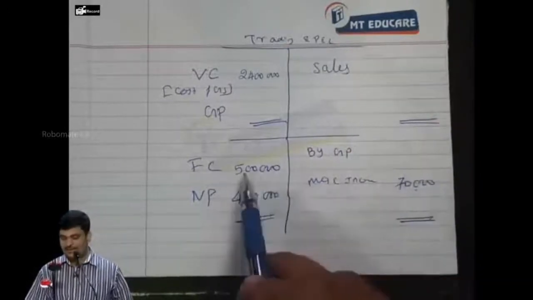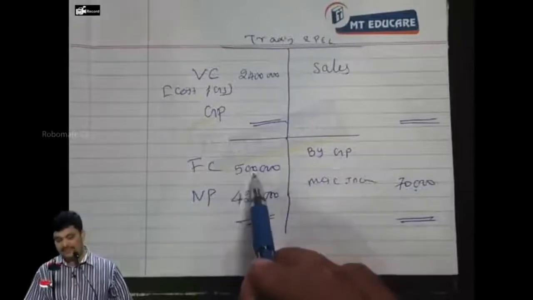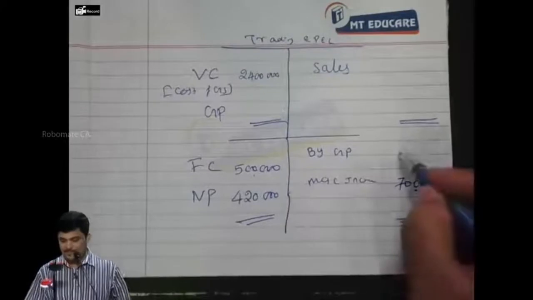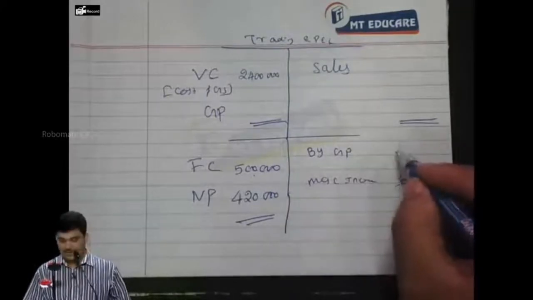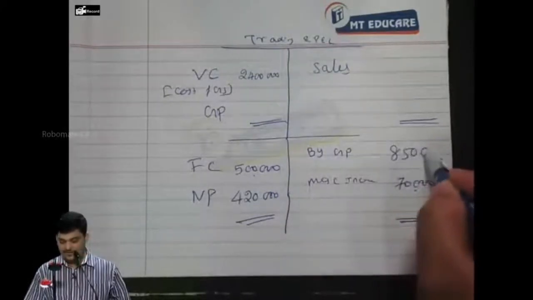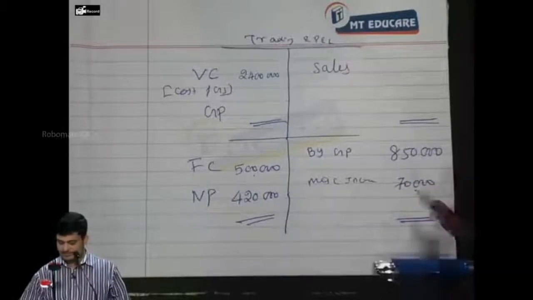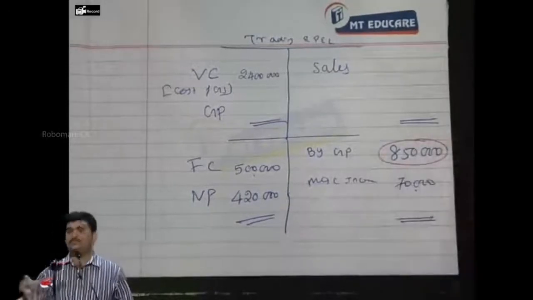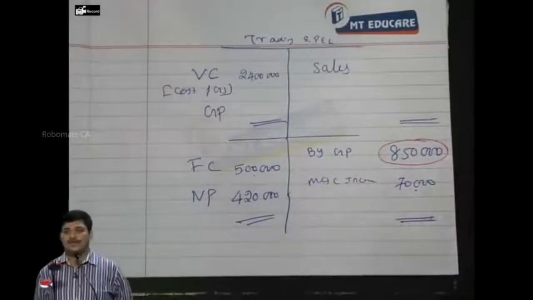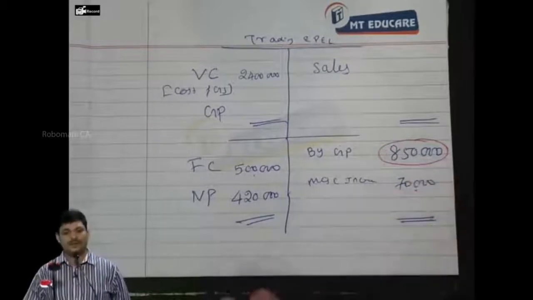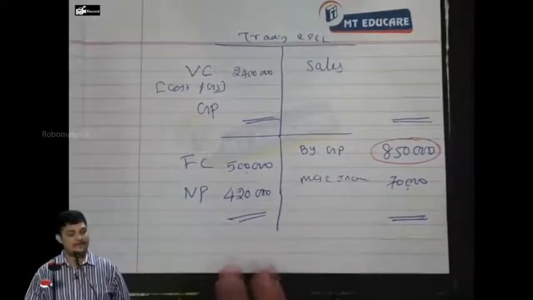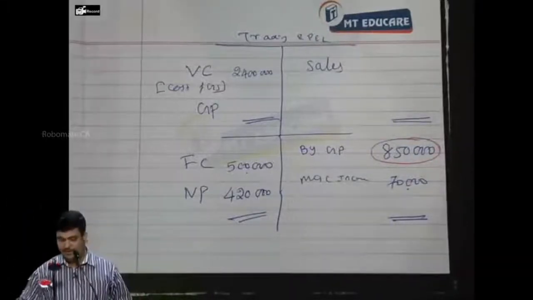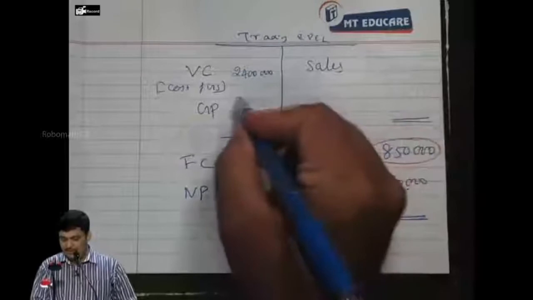Gross profit plus income minus fixed cost, I will get net profit. Now what is gross profit? 8,50,000. Everybody? So gross profit is actually 8,50,000. Understood? Everybody? Okay.